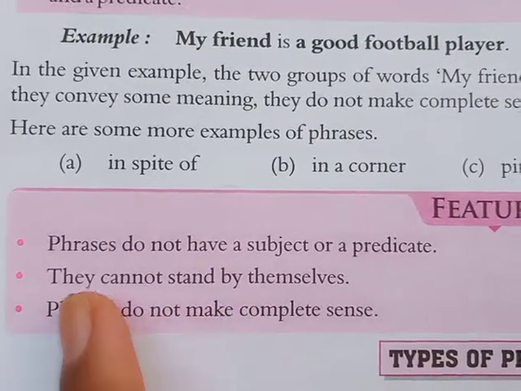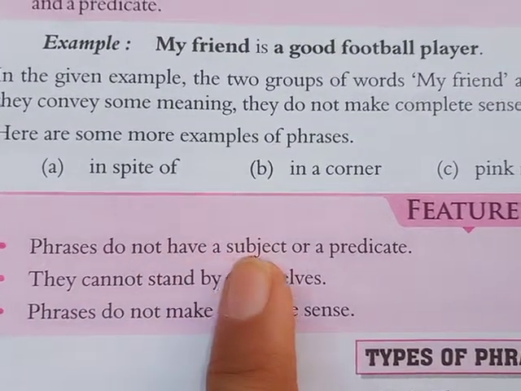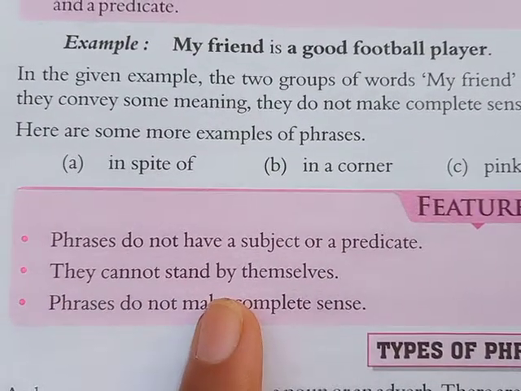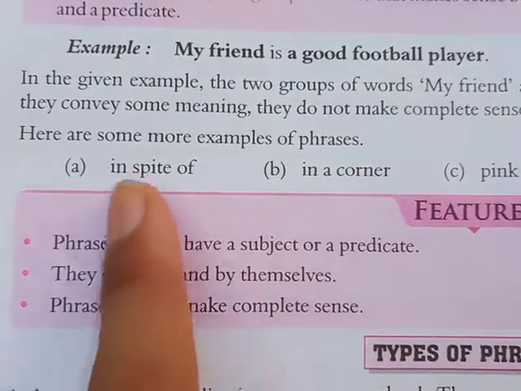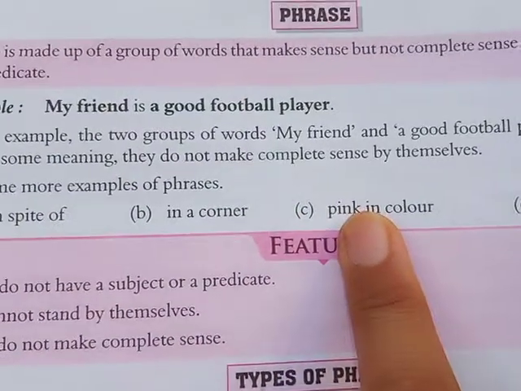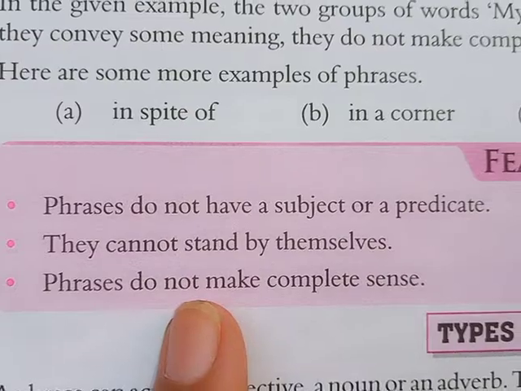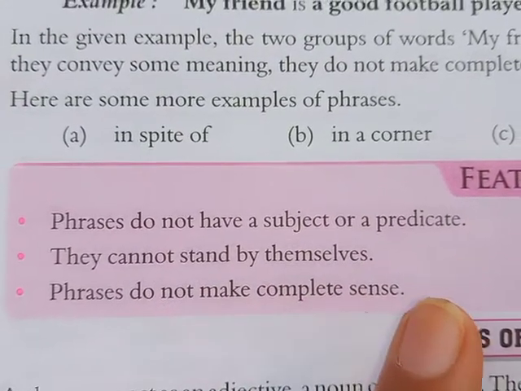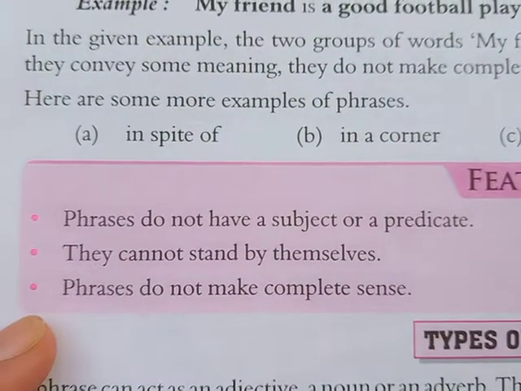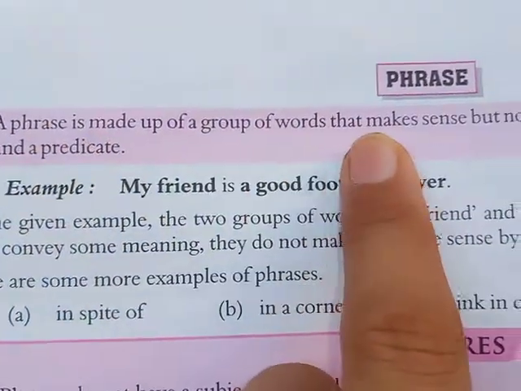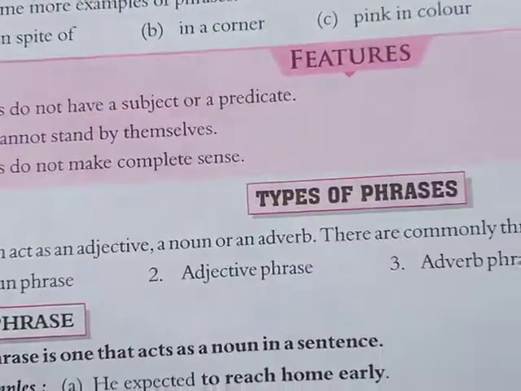So that's why I am telling you, phrases do not have a subject or a predicate. They cannot stand by themselves alone. This group does not have any meaning. Phrases do not make a complete sense. So these three topics we have included in the definition of phrase.